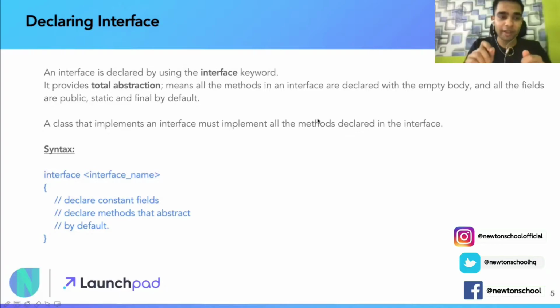Again, the same point comes here. It provides total abstraction. What does total abstraction mean? All the methods in an interface are declared with an empty body, and all the fields are public, static, and final by default. This is what we mean by total abstraction. Apart from that, any class that implements an interface must implement all the methods declared in the interface. This is a crucial point. It is not that it can implement only one or two methods and skip any of the others. No. A class that implements the interface must implement all the methods declared in it. The syntax starts with the keyword interface followed by an interface name. There we can have constant fields, and methods that are abstract by default.